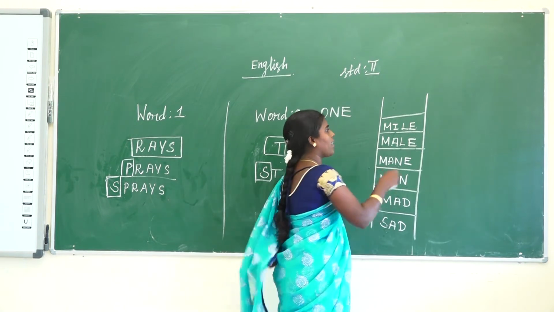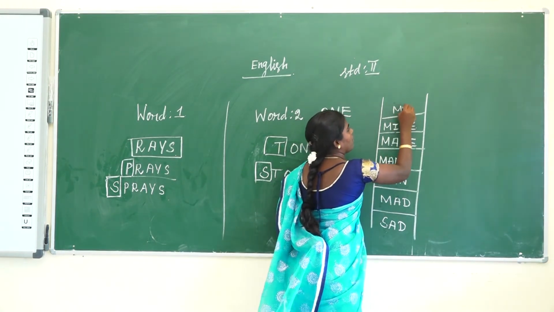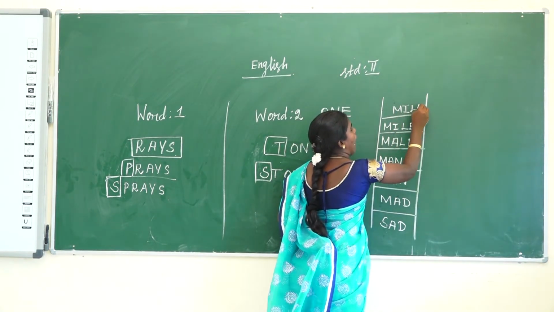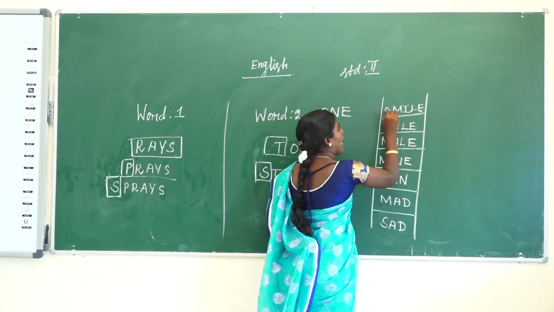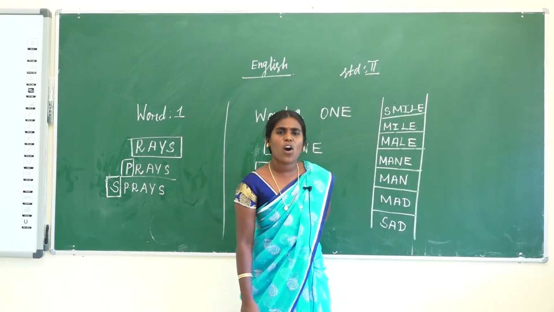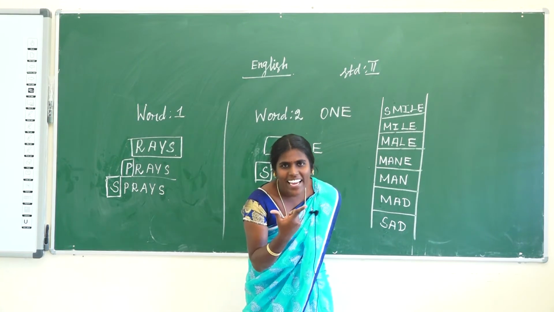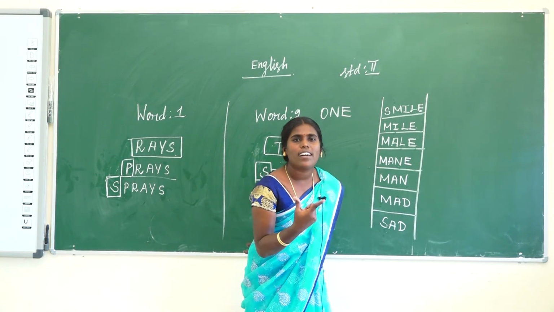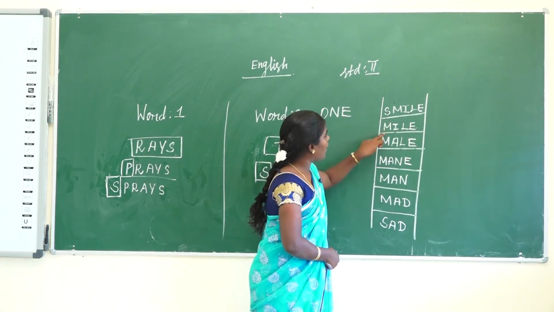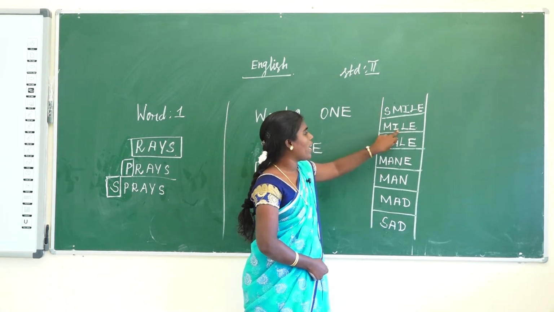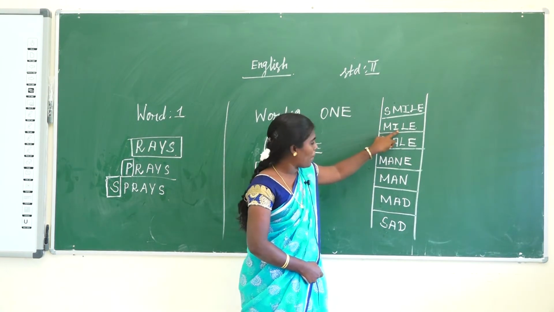What letter? Yes, mile is there. So I add S. Now what word do we get? Smile. So here A is changed to I. That is replacing.